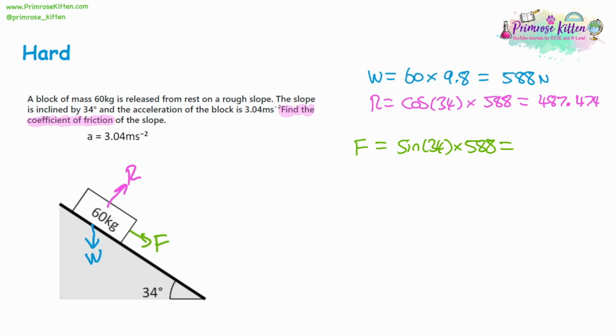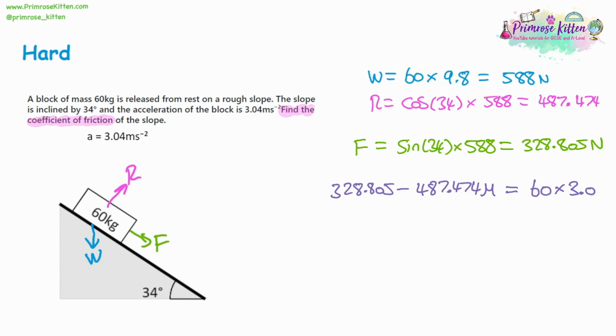So that's going to give us a force of 328.805 to 3 decimal places. So now we're going to do our force equals mass times acceleration. So our force is 328.805. Take away the force of the friction, which is 487.474 m, because we haven't actually worked out the total friction. That's going to be equal to the mass times acceleration, which is 60 multiplied by acceleration.